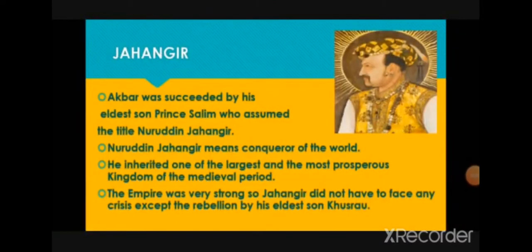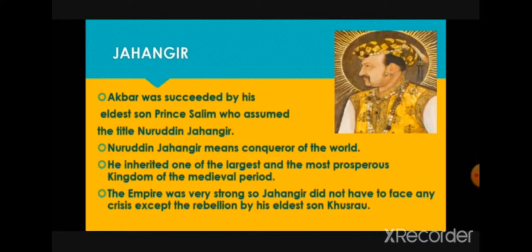Let's continue with the summary of the topic. Jahangir. Akbar was succeeded by his eldest son, Prince Salim, who assumed the title Nuruddin Jahangir. Nuruddin Jahangir means conqueror of the world. He inherited one of the largest and most prosperous kingdoms of the medieval period.